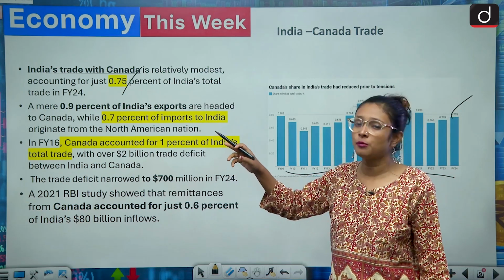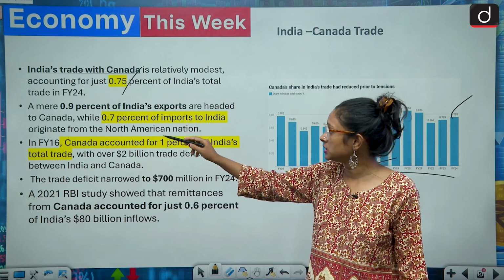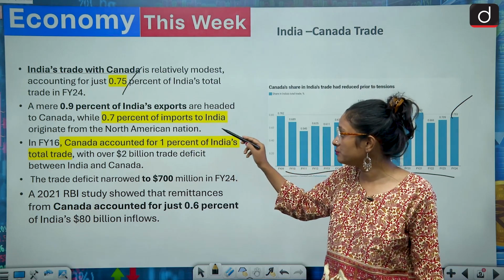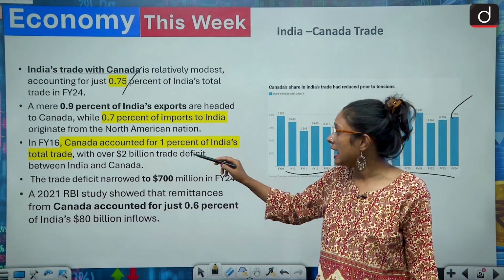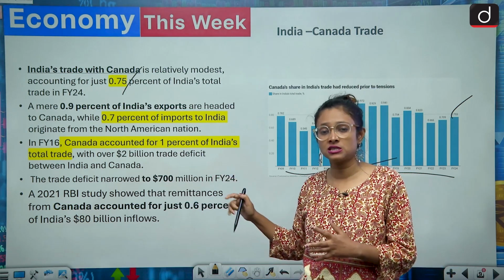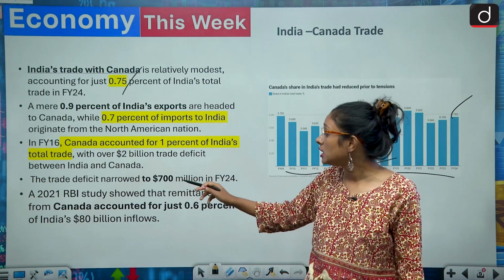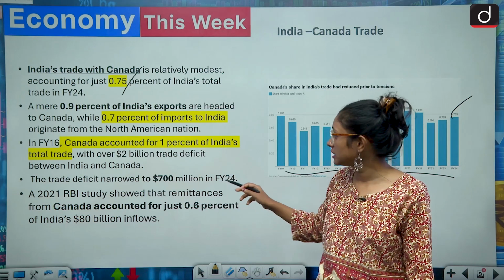If we talk about exports, export is merely 0.9%, import is 0.7%, and this is the total trade that we have. Also the trade deficit: last year we had a $200 billion trade deficit, this year we have a $700 million trade deficit.